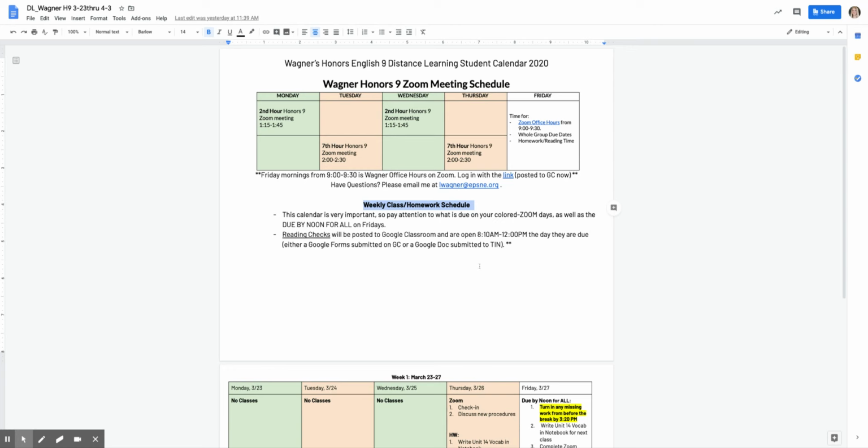Reading checks will be posted to Google Classroom, and they're open from 8:10 a.m. to 12 p.m. that day that they're due. Typically, it's going to be a Google form that we're used to. Sometimes it may be a Google Doc that you will then submit to Turnitin for reliability.